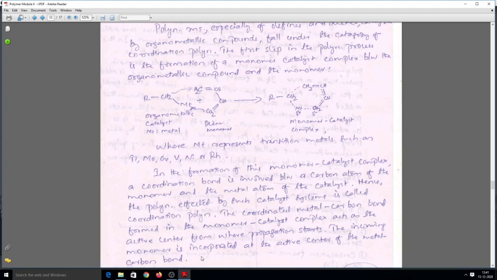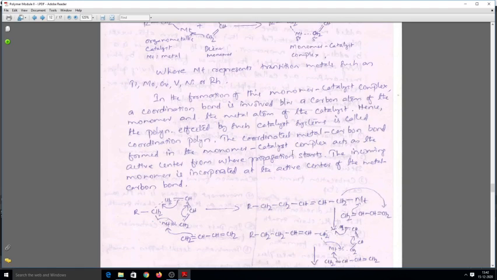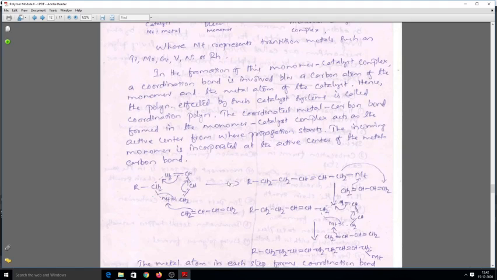The incoming monomer is incorporated at the active center of the metal carbon bond. So that is why the incoming monomer is incorporated between the carbon metal bond, and that is why it is called the active site. Here the reaction is shown.